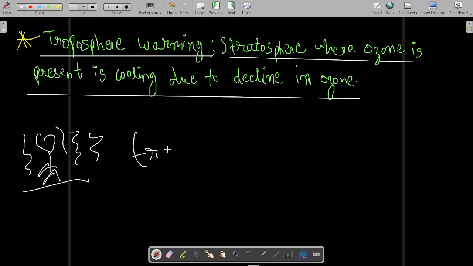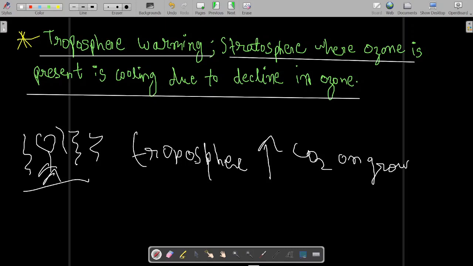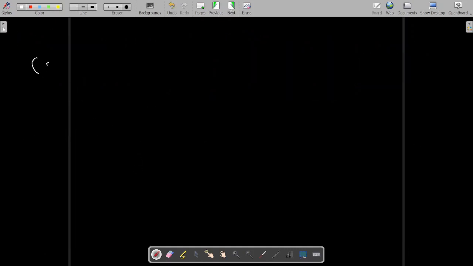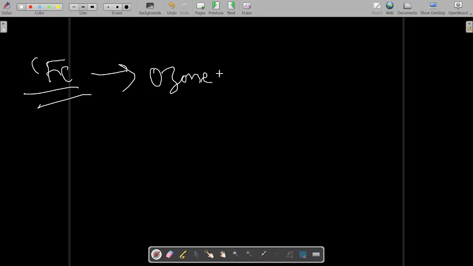Now the troposphere is warming because of the increase in CO2 on the ground. But the stratosphere is cooling down because of the decline of ozone. CFC means chlorofluorocarbon. It leads to the decline of ozone, it leads to the ozone hole.